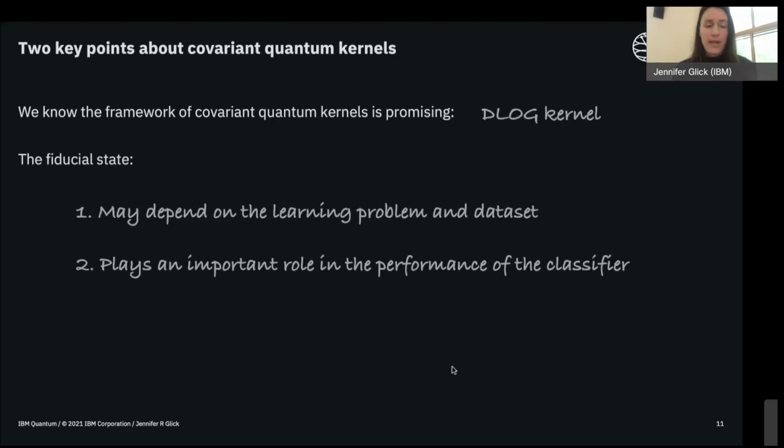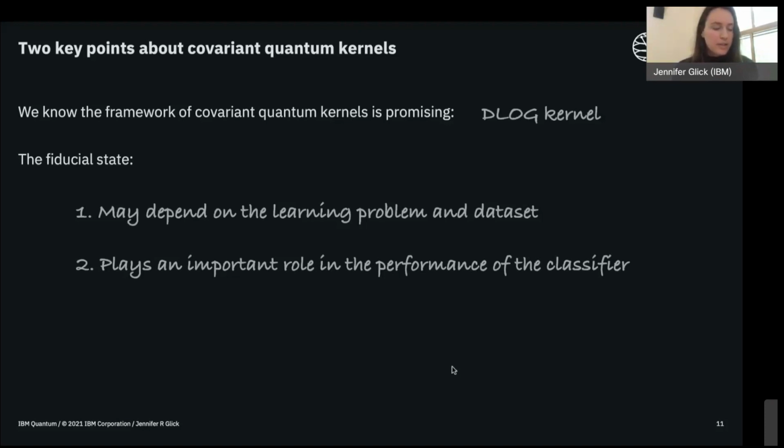It also plays a really important role in the performance of the classifier. As we saw in this example, a bad fiducial state makes this data set completely unseparable by a linear classifier, whereas a good fiducial state makes it trivially separable.